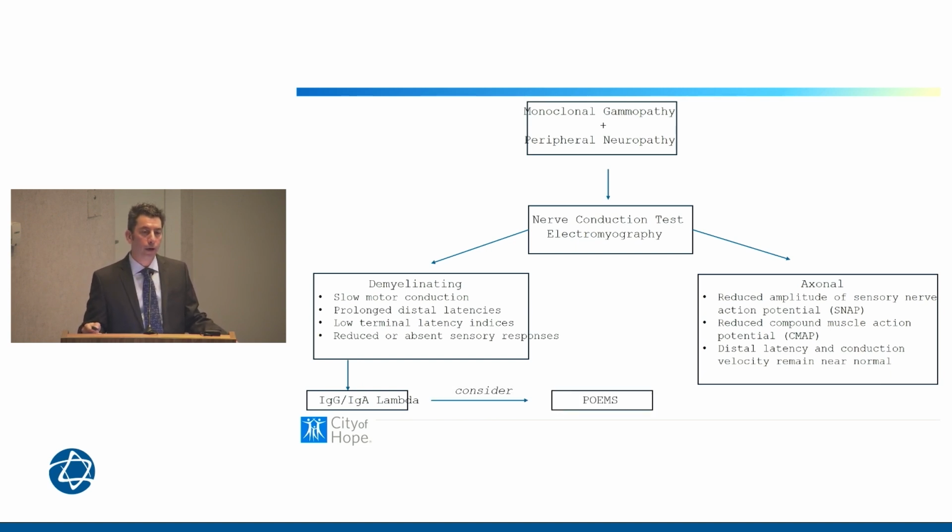POEMS is a very important disease that is often missed. Patients will often progress to have very severe neuropathy during the interim time that they're misdiagnosed with another disease, commonly CIDP, but very gratifying to treat as a hematologist. I have a number of patients who have done quite well with treatment for POEMS, and they respond incredibly nicely to our anti-plasma cell agents. So I want to take a few minutes to talk about POEMS here, even though it's not really a monoclonal gammopathy of neurologic significance, but a disease entity unto itself.